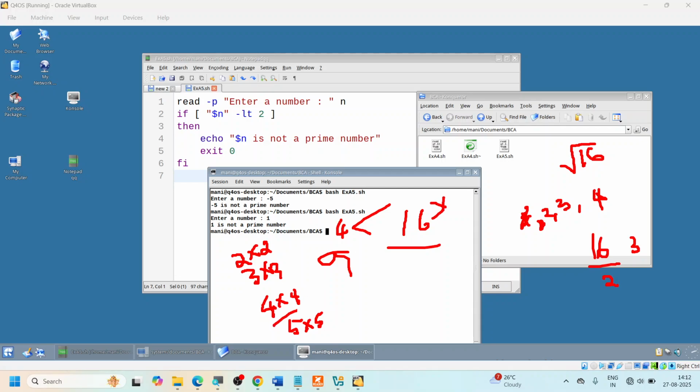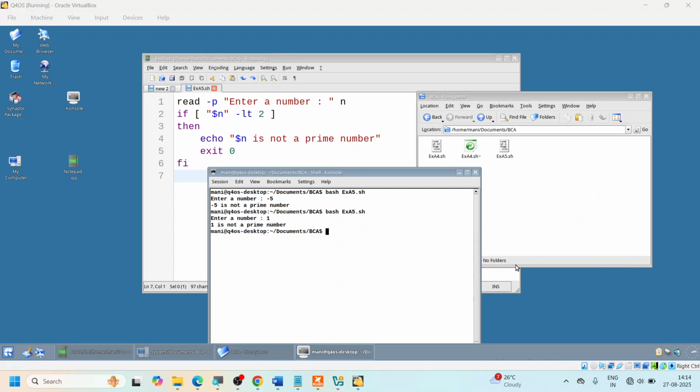Then stop. So instead of taking the square root, what I'm doing is taking a number, finding its square, and seeing whether the square of the number is less than the given number. If the square is less than the given number, then I will divide it, otherwise I will leave it. The idea is this: when you have an equal sign, if you take the square root on one side, then on the other side of the equal sign it becomes a square. They are like complements, inverse functions of each other.